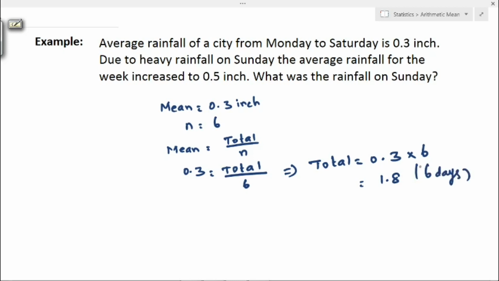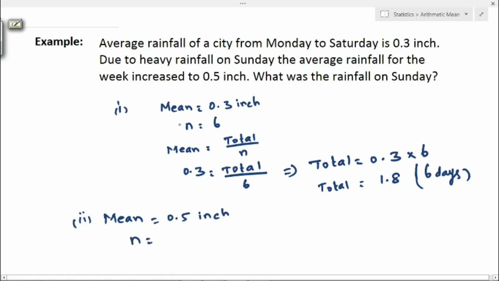From Monday to Saturday. Next, the second condition is given, that is, due to heavy rainfall on Sunday, the average rainfall for the week increased to 0.5 inches. So next, a mean value is given. This is the first one, and here we have the second mean value, that is 0.5 inches, and n value is for the week. So that is for 7 days, so n equals 7.